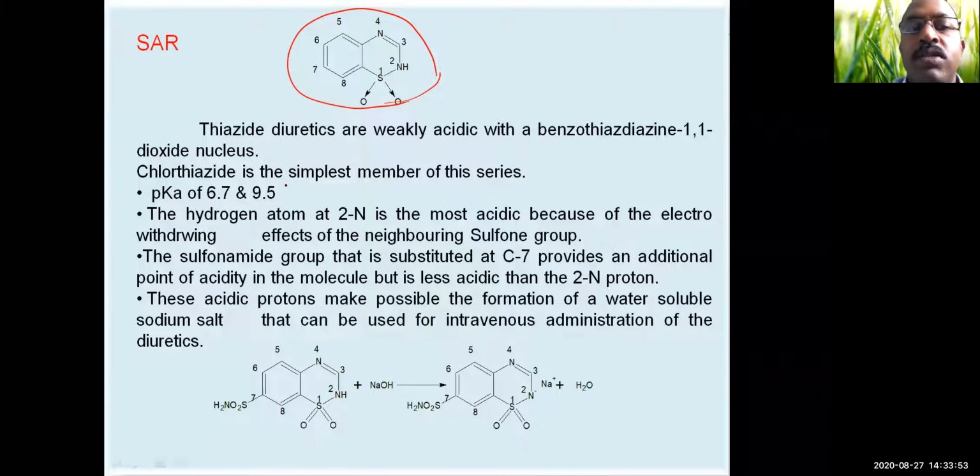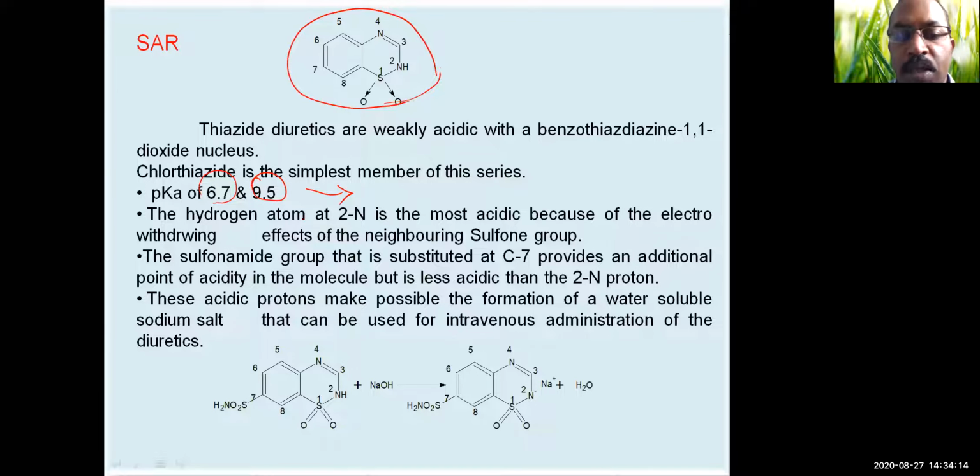So chlorothiazide is the simplest member of this class. The pKa of chlorothiazide is 6.5 and 9.5, because we have two places at which ionization can occur. That's why this compound has two pKa values.